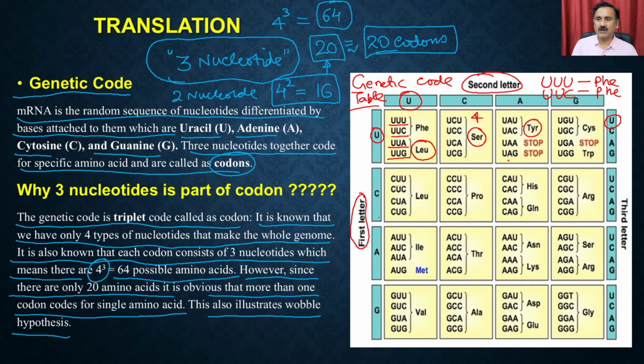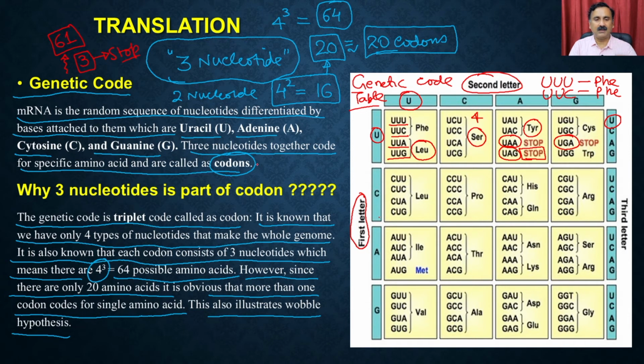Apart from these, you also have the stop codons, UAA, UAG and UGA, and all these are called stop codons because they don't code for any amino acid. So ideally, you have 61 genetic codes which code for the amino acids, and 3 genetic codes which are called stop codons.